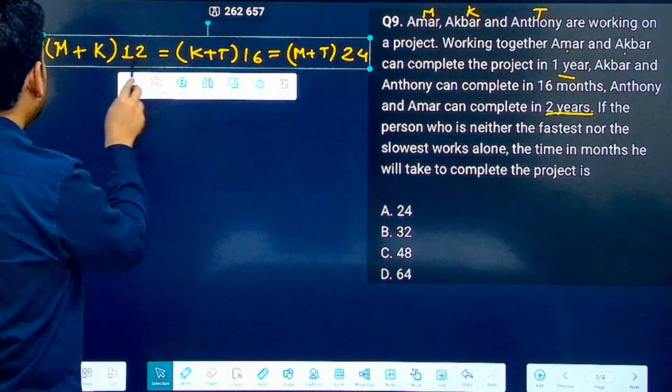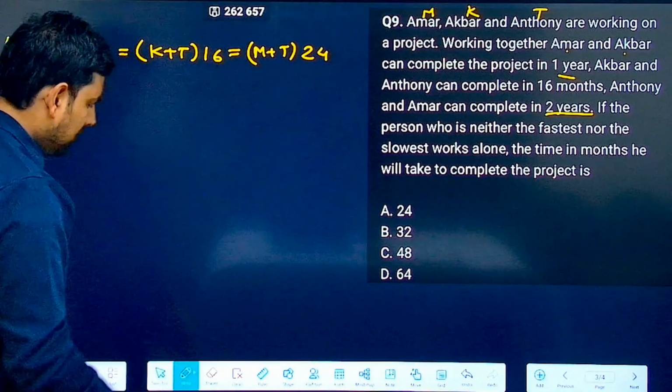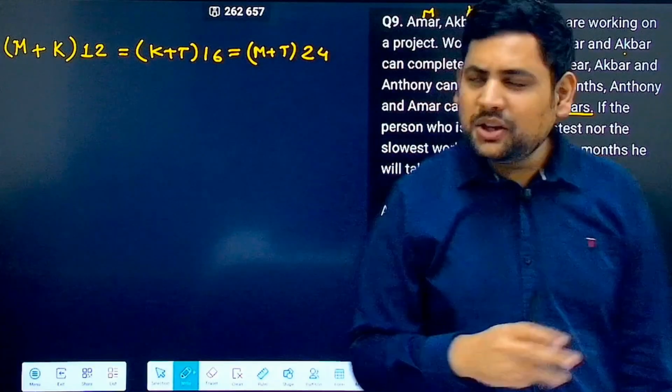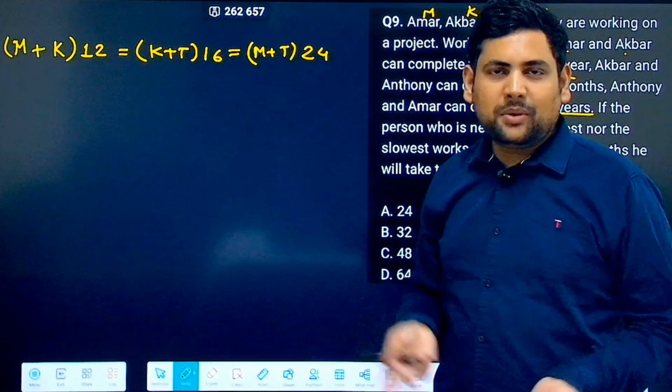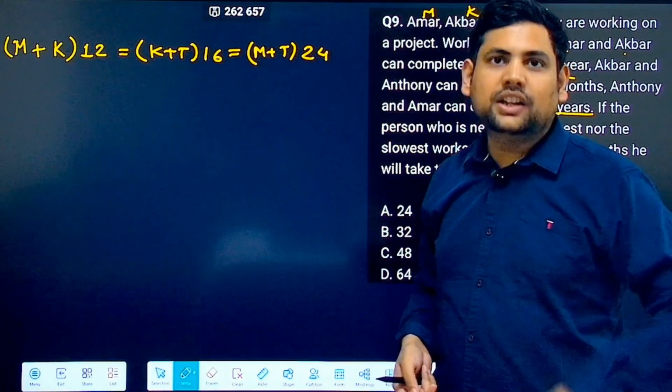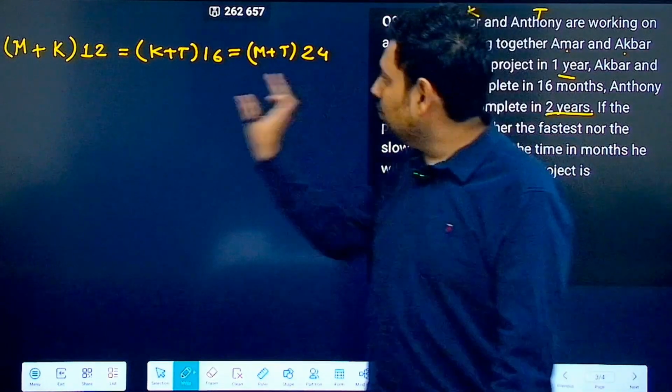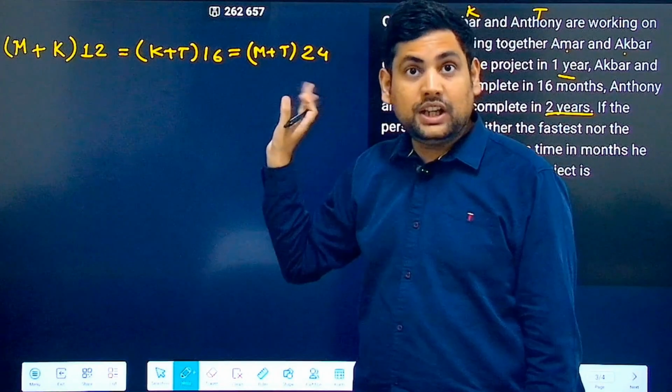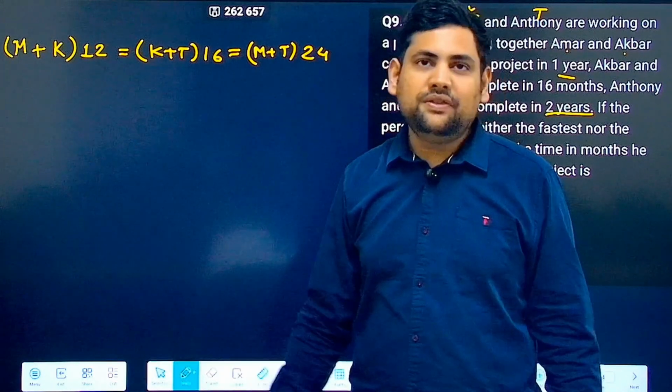Now I have to assume total work. So what can I do? See, total work is always about assumption. Anything I can assume, correct? Now, if I assume it to be some multiple of all these three, then I will get perfect values of M, K and T.